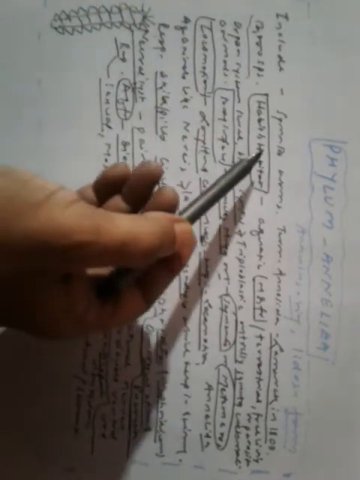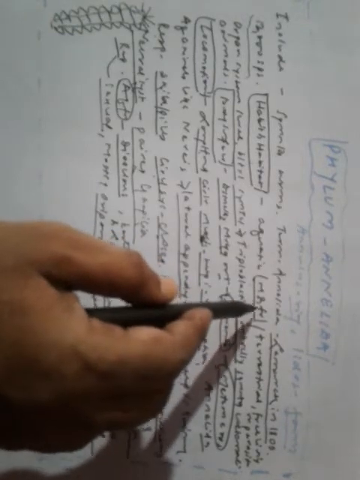So phylum Annelida includes segmented worms. Annulus means rings and lidos means form, and the term Annelida was given by Lamarck in 1809. It contains about 12,000 species. They are aquatic, marine as well as freshwater organisms, and they also live on land, either free living or parasitic.